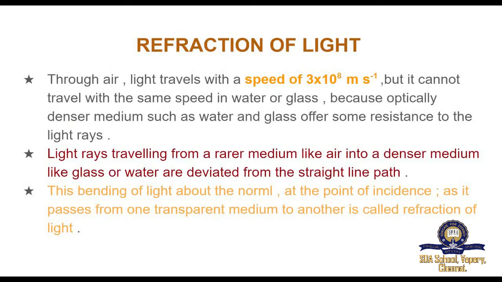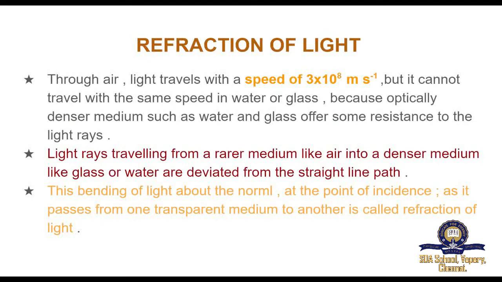Through air, light travels with a speed of 3 × 10⁸ meters per second. But it cannot travel with the same speed in water or glass because optically denser mediums such as water and glass offer some resistance to the light rays.